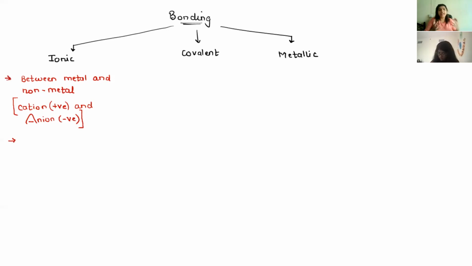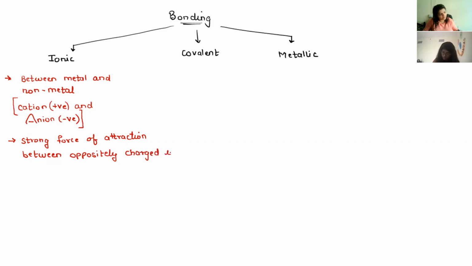What is the speciality of ionic bonding? In ionic bonding, there is a strong force of attraction between oppositely charged ions.